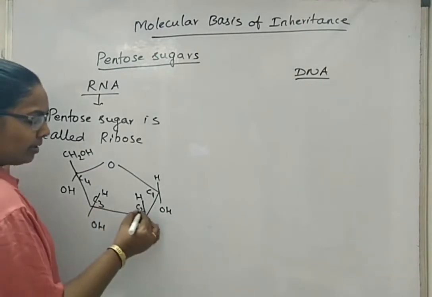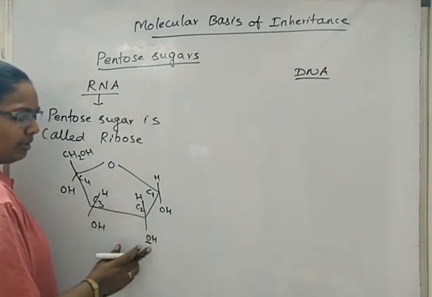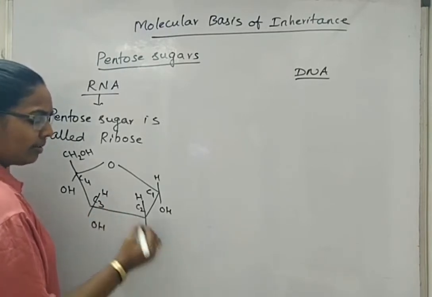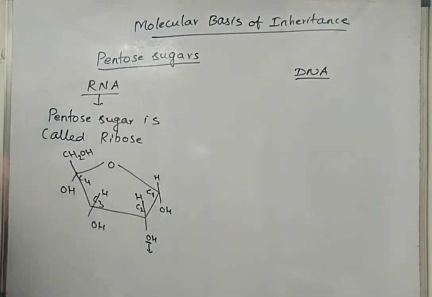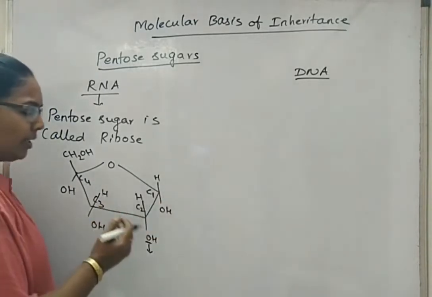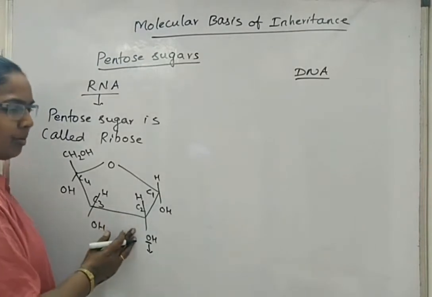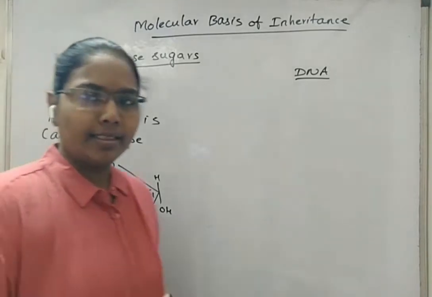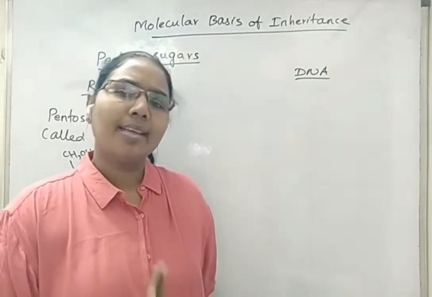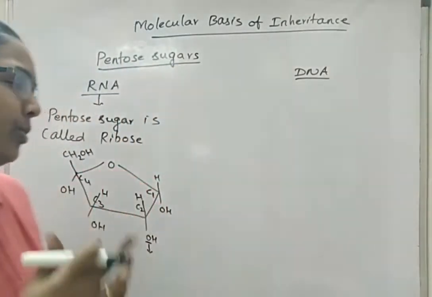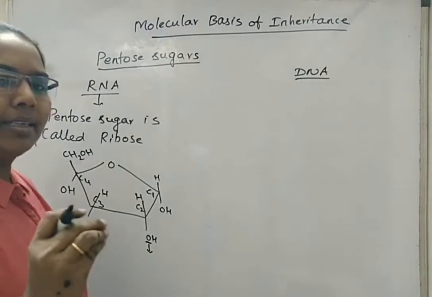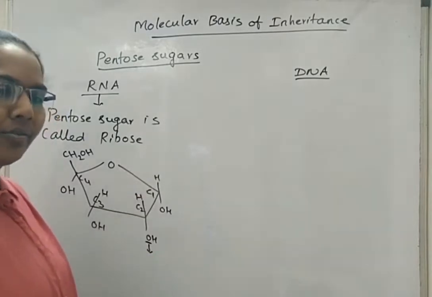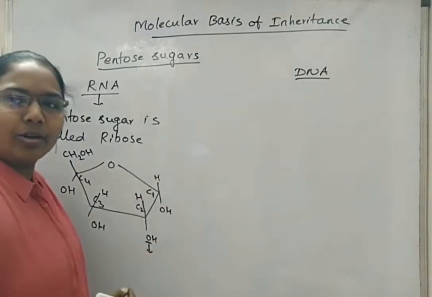Now, the oxygen of the hydroxyl group at the second carbon position is binding with all types of metallic and non-metallic compounds, whatever has come nearby. For suppose, RNA is considered to be the first existed genetic material. And inside the nucleus of eukaryotes, there are metals like zinc, etc. So it easily binds with metal. Whatever metal has come nearby, this oxygen goes and binds to that, so that there are some changes or variations genetically seen in living organisms.